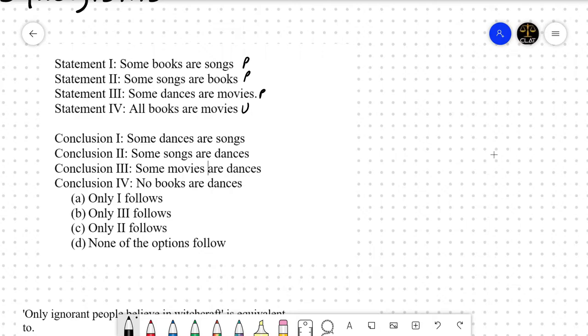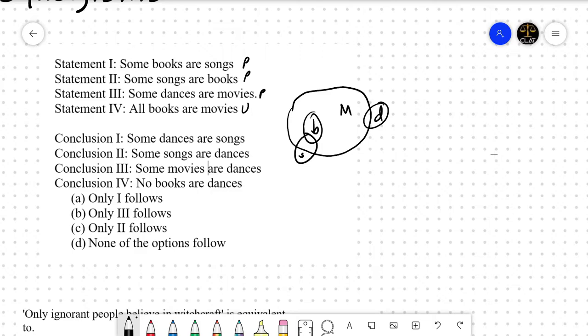All books are movies. Okay, all books are movies. Fair enough. Then some books are songs, some songs are books, it is the same thing, right? Some books are songs and some songs are books, the same thing. And some dances are movies.